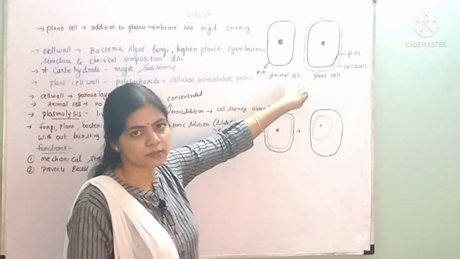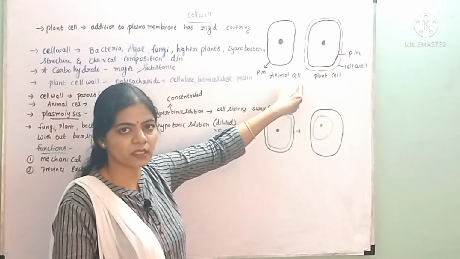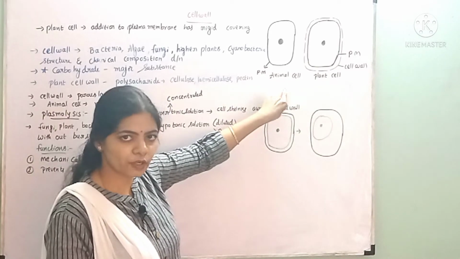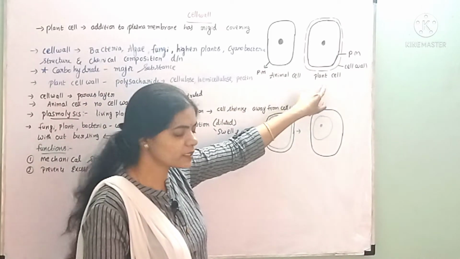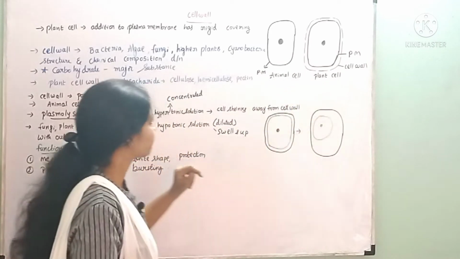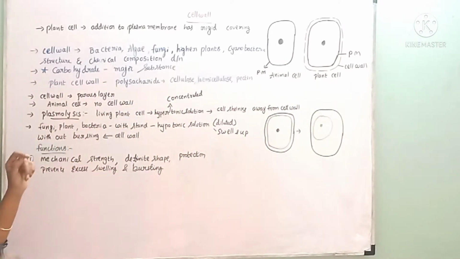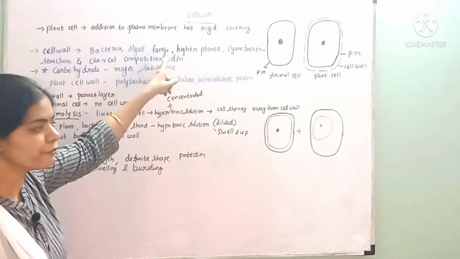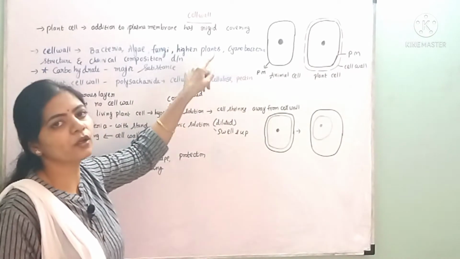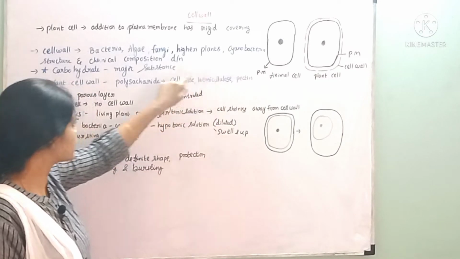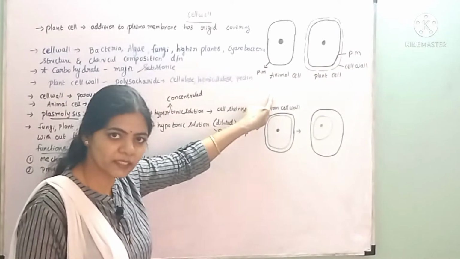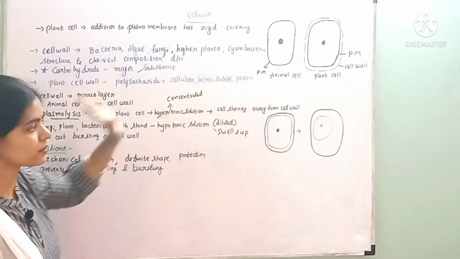So the presence or absence of the cell wall is also one of the major differences between plant cells and animal cells. Animal cells do not have any cell wall, whereas plant cells have a cell wall. In which organisms is the cell wall present? It is absent in animal cells but present in bacteria, algae, fungi, cyanobacteria along with higher plants.